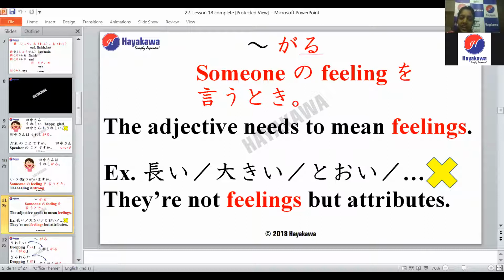You can use only adjectives which are feelings with garu, because when we use garu, we are trying to express someone's feelings.